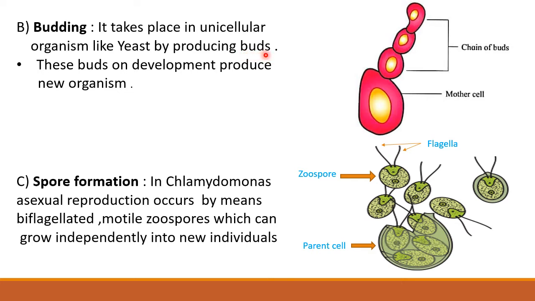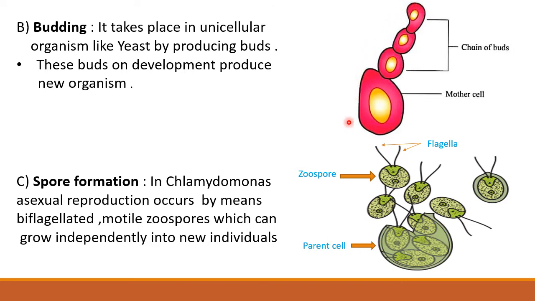The given diagram shows budding in yeast. The mature yeast cell which undergoes budding is called as mother cell. The mother cell develops a chain of buds which on separation develop into new individual.